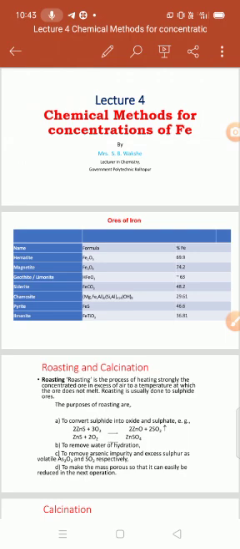Siderite is FeCO3, ferrous carbonate, and the percentage of iron is 48.2%. Up to here, these four you can remember with molecular formula.